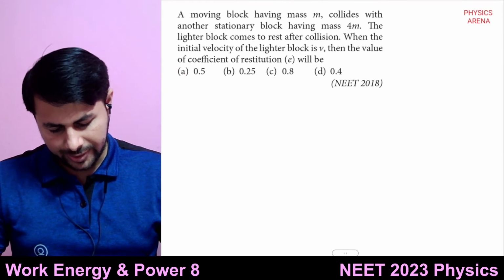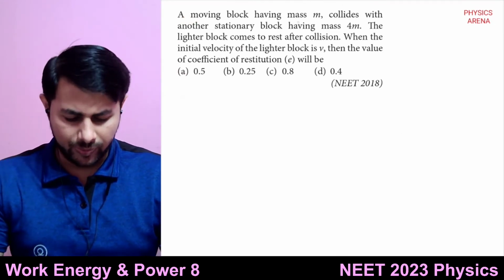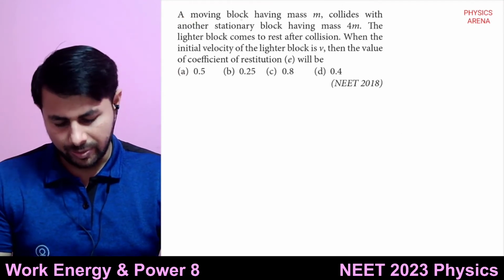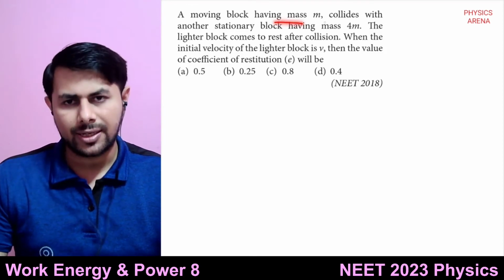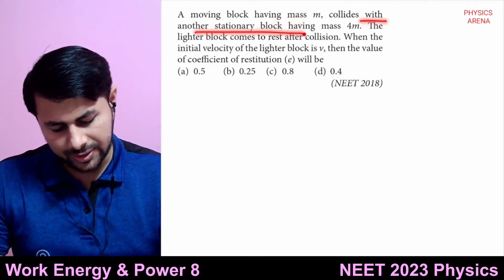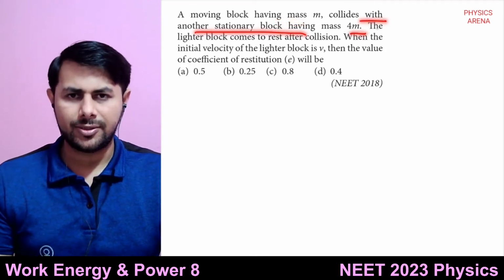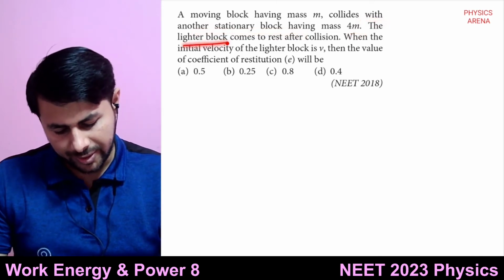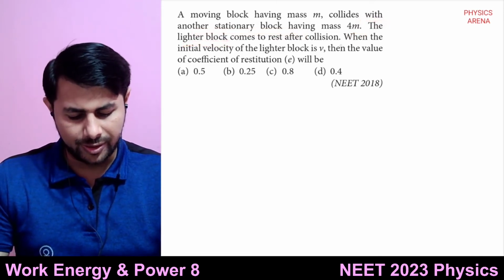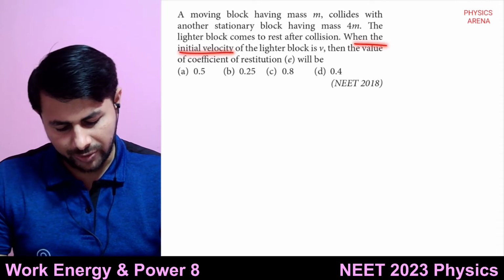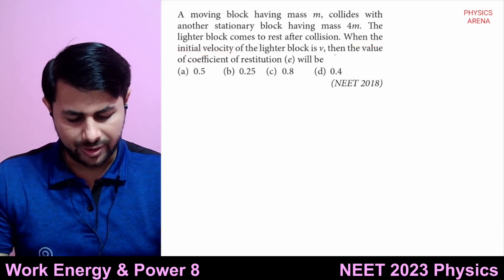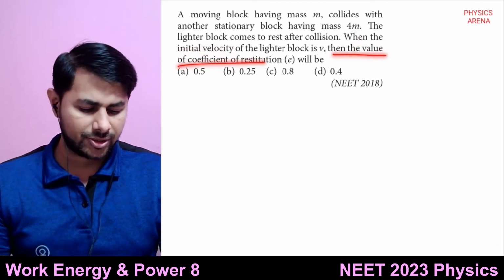So let's see the next question. A moving block having mass m collides with another stationary block having mass 4m. The lighter block comes to rest after collision. When the initial velocity of lighter block is v, then the value of coefficient of restitution will be.